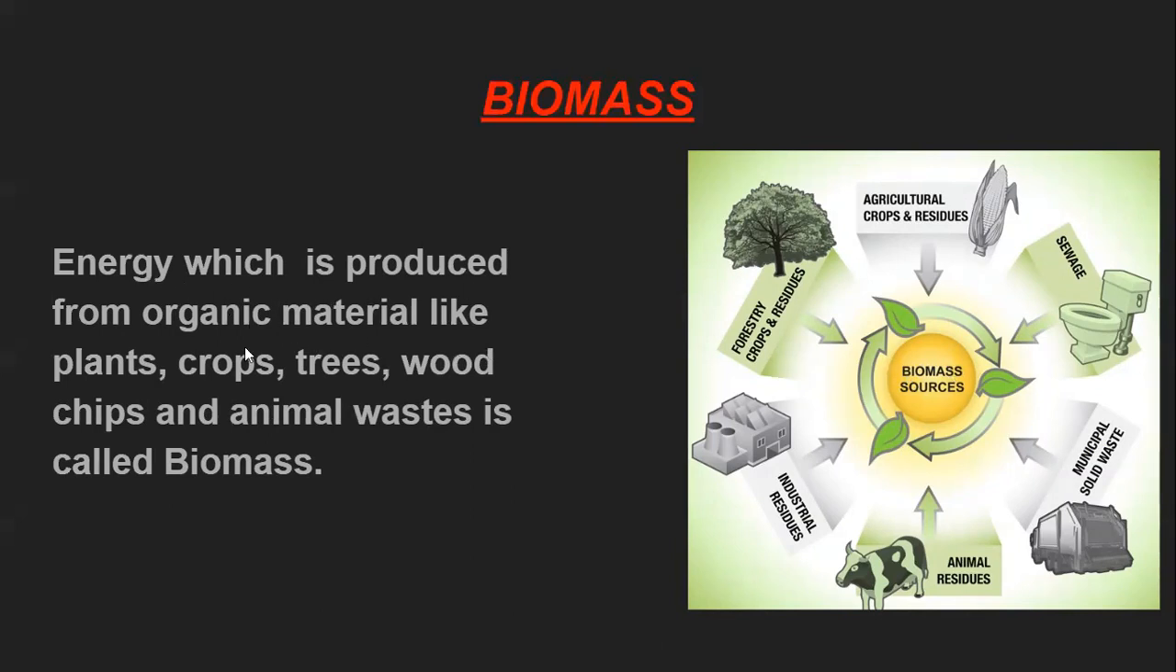Energy which is produced from organic material like plants, crops, trees, wood chips, and animal waste is called biomass. So what is biomass? The waste material, the residue of plants, crops, trees, wood chips, animals, and even municipal solid waste. This all is called biomass. When biomass is burned, heat is produced, energy is produced. With this, all the different kinds of sources of energy are over.